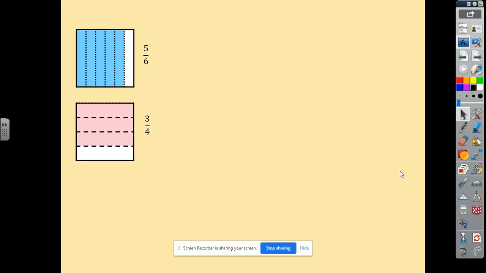Okay, so you should have in your books a drawn example of this. And now we're just going to check. So here I've split my square into 6 and I've highlighted 5 of them. So I've got my 5/6. And here you can see I've split them into quarters and I've highlighted 3/4.